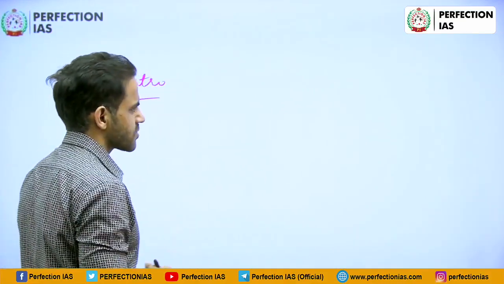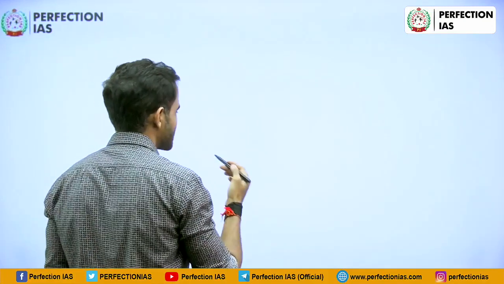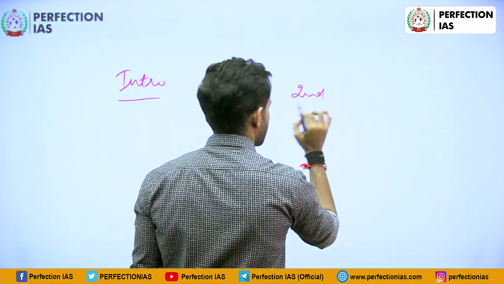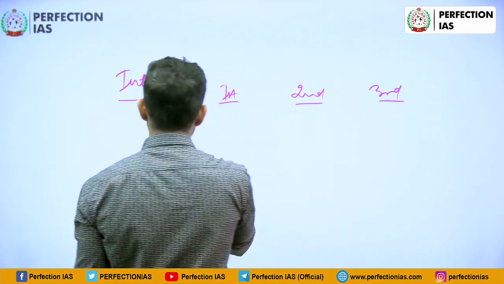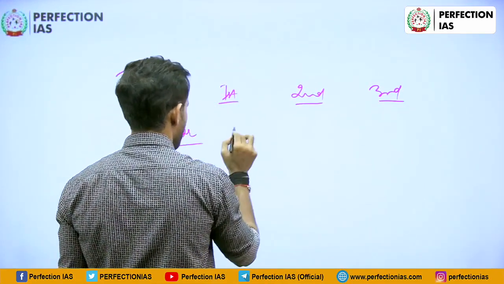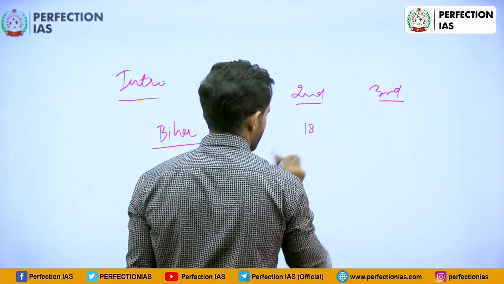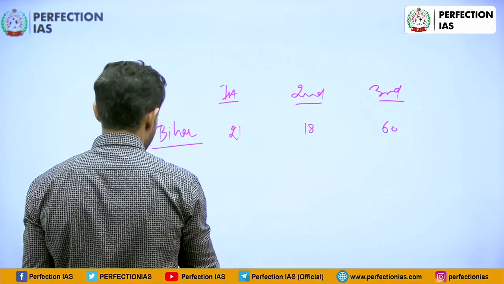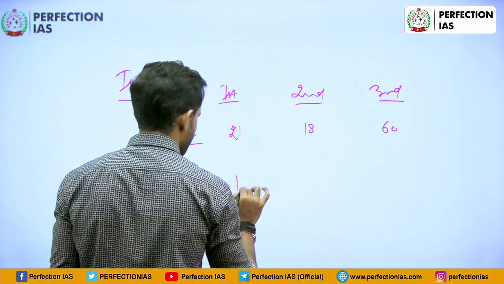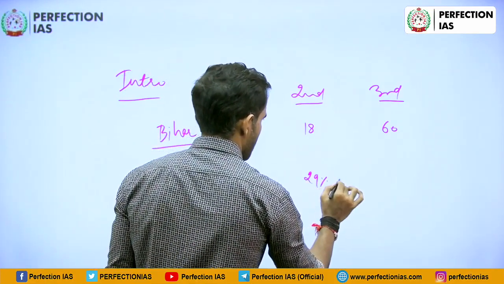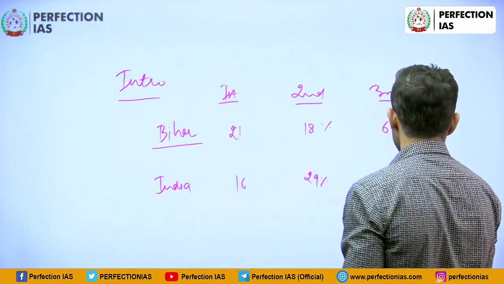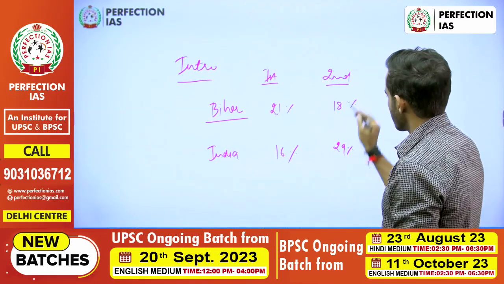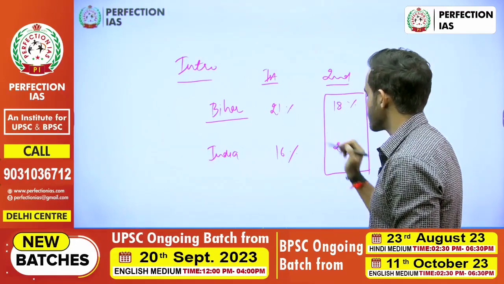If we talk about the sector-wise contribution in the GDP or GSDP of Bihar, the contribution of primary, secondary and tertiary sector in the GSDP of Bihar is 21% of primary sector, 18% of secondary sector and 60% of tertiary sector on an average. And in case of India, it is 16%, 29% and 55%. Okay, now this shows that in case of Bihar there is industrial backwardness.